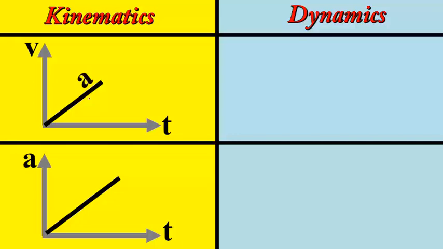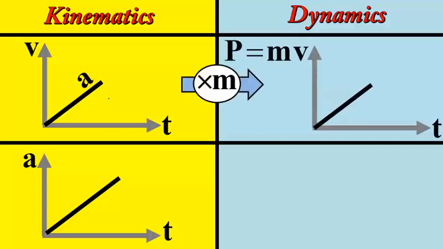Okay, multiply the vertical axis by m. The vertical axis is v here, and if it is multiplied by mass, it will give momentum. P is equal to mv. And so the slope automatically is multiplied by m. So the slope is not acceleration anymore, it will be the force. As you see, it has a very good analogy here.